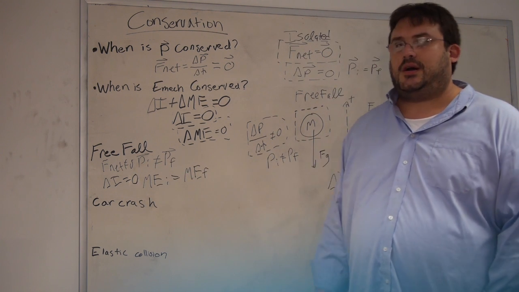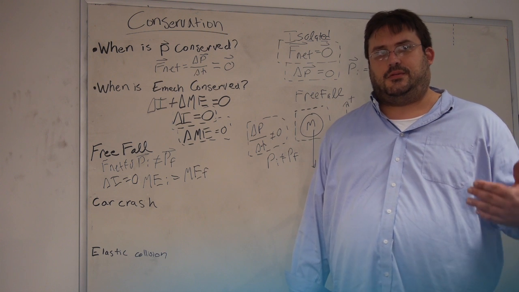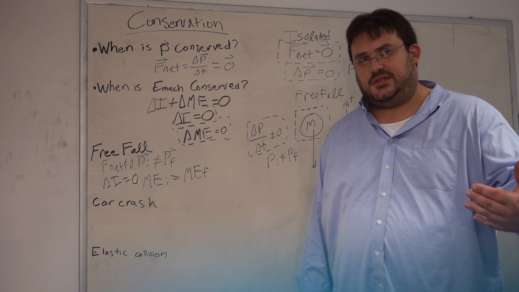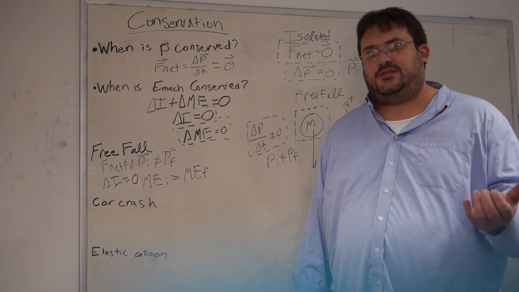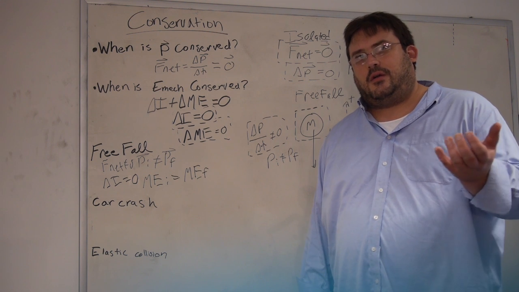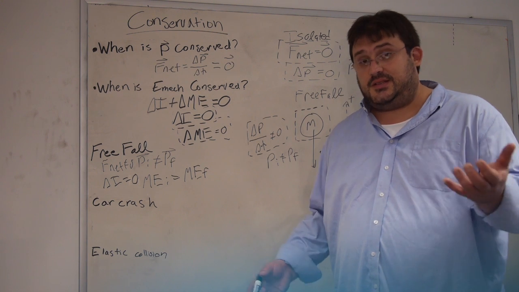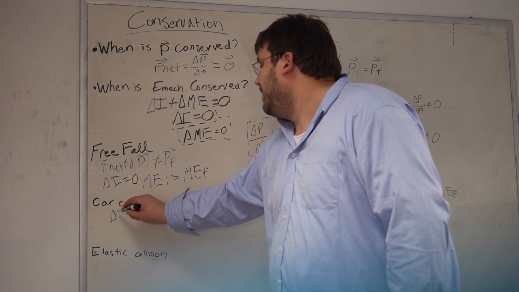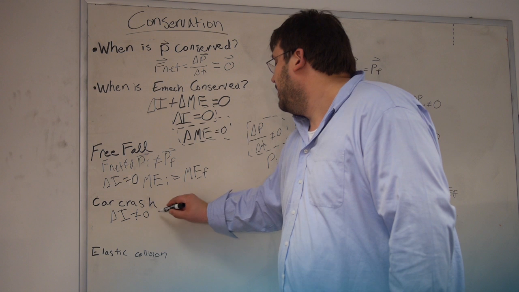Now let's just quickly talk about a car crash. In a car crash, there are many irreversible things happening in the interaction. The deformation of the cars, for example, is not a reversible process. And there should be an intuitive sense that gains or losses in internal energy equate to something irreversible happening. And because some things that are irreversible are happening, delta I is not equal to 0.